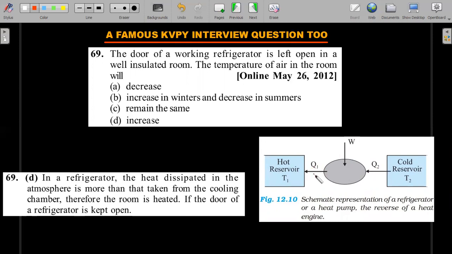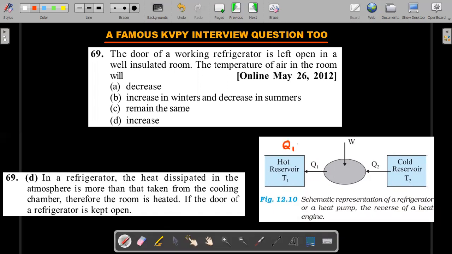Remember the refrigerator's backside is still inside the room. That's why in the AC, the heat pump's backside, that split AC as they call it, that split part is outside your room. Therefore, whatever is being rejected is not going to come into your room. Whereas in the refrigerator, you don't have that luxury, right? The backside is going to reject this Q1 into the room itself. So the value of this Q1 is definitely greater than Q2.